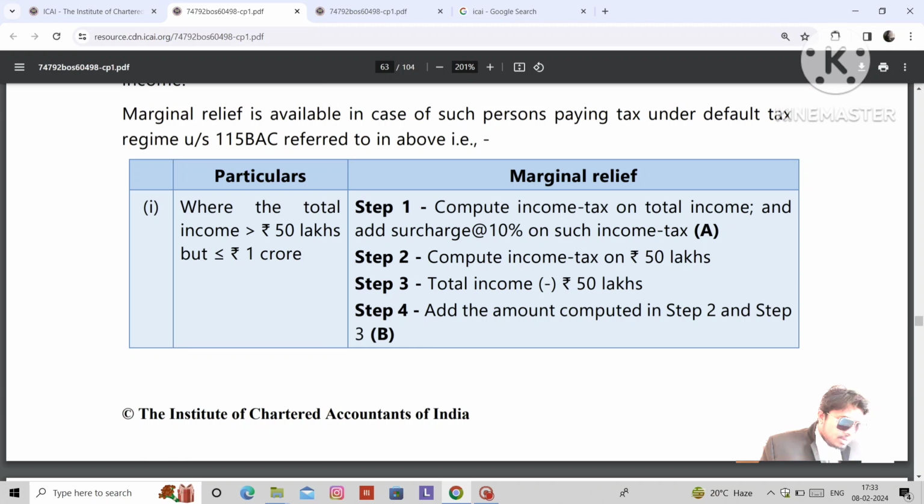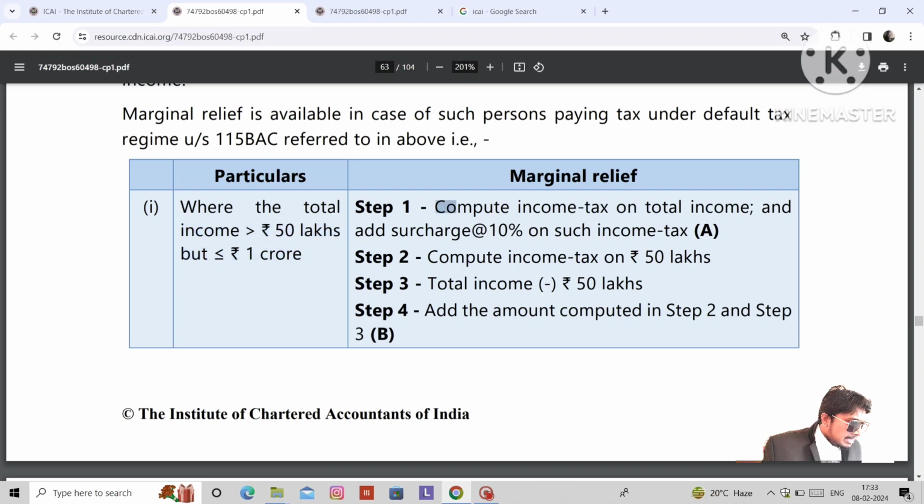If income is not exceeding 1 crore but exceeds 50 lakhs, then he needs to pay 10% of the computed income tax liability as surcharge. Let's see how to compute marginal relief in case income is between 50 lakhs and 1 crore.